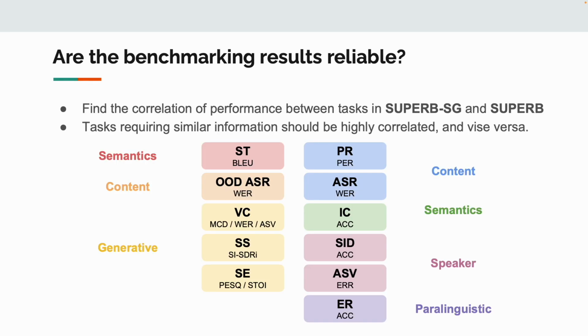To answer the first question, we analyze the correlation of the performance between downstream tasks. To give a more general conclusion, we bring back 6 tasks in SUPERB to cover all the categories. They are phoneme recognition and ASR from content, intent classification from semantics, speaker identification and automatic speaker verification from speaker, and emotion recognition from paralinguistic. We expected that the tasks requiring similar information should be highly correlated.